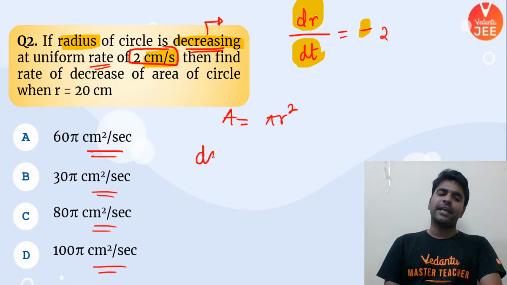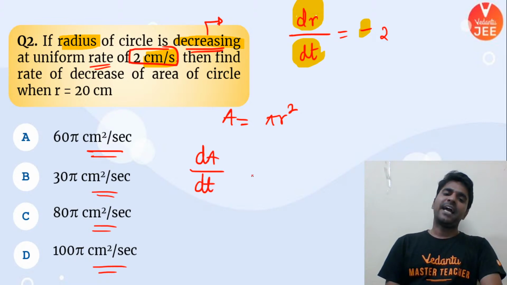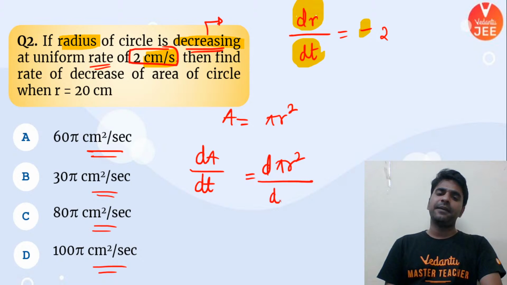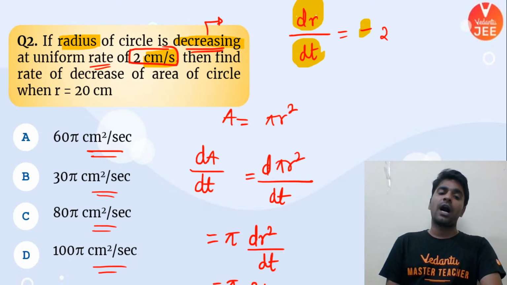So we need to calculate dA by dt. That means on the right hand side also we need to differentiate with respect to time. So pi is a constant, we can bring it outside, and differentiation of r square with respect to t is going to be 2r dr by dt, everyone.